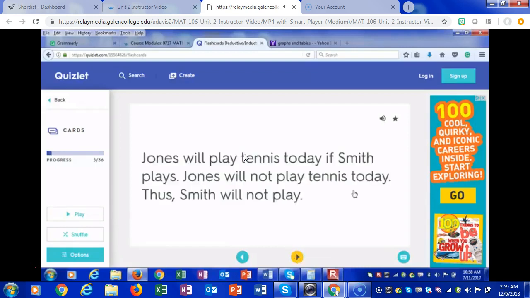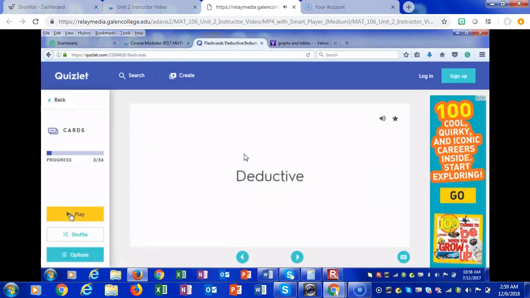Okay? Let's keep going. Jones will play tennis today if Smith plays. Jones will not play tennis today, thus Smith will not play. So is this a pattern, or is this just basic logic that because Jones won't play, Smith won't play? Let's see. I say deductive. It is deductive.